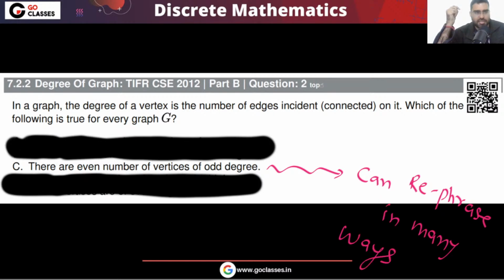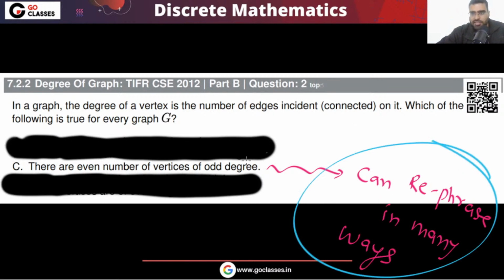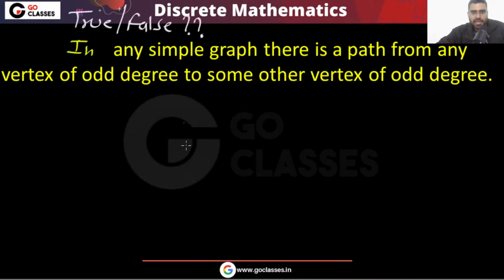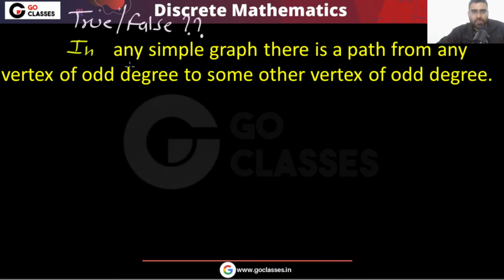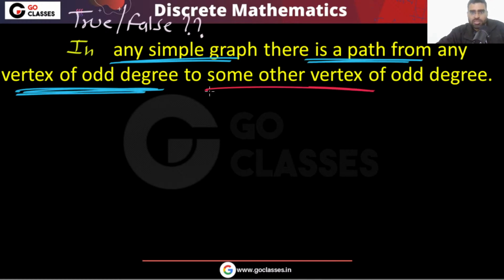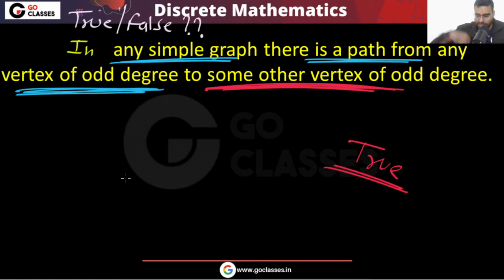Okay, is this clear? Please tell me, did you understand? This same statement you can rephrase in many ways. This is one of those. Like I can say that in any simple graph, there is a path from any vertex of odd degree to some other odd degree vertex. So this statement is true, correct or not? Please tell me, did you get it?